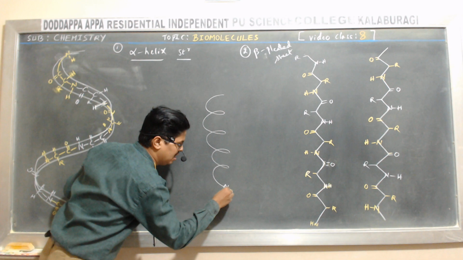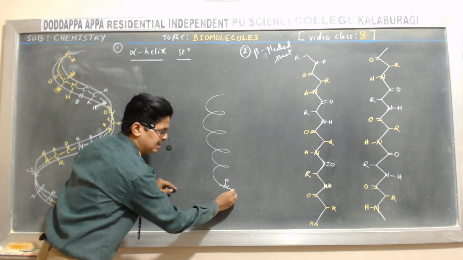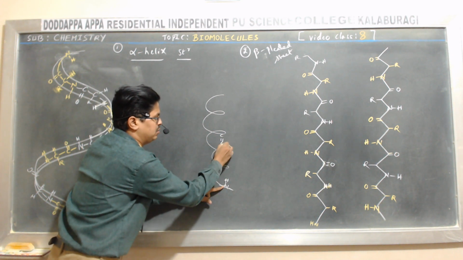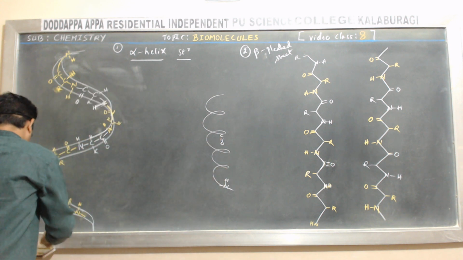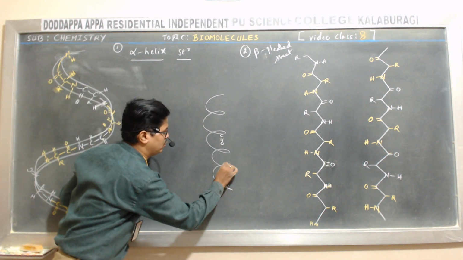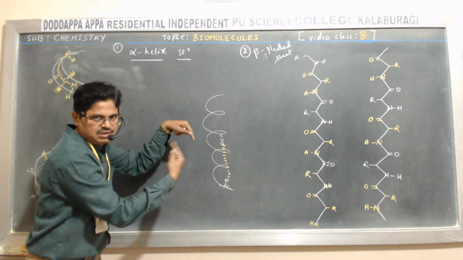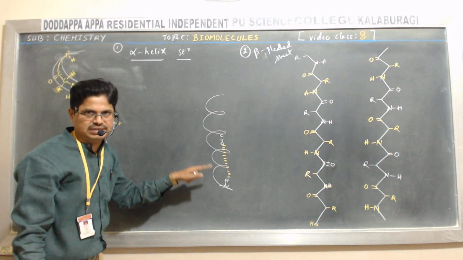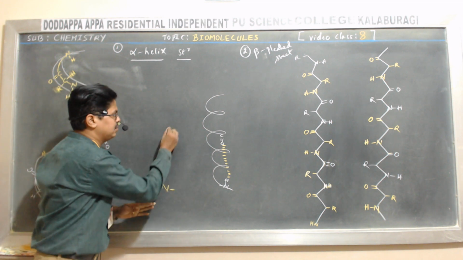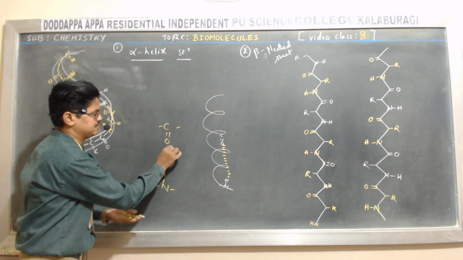Due to the hydrogen bonding between the NH of one amino acid and the carbonyl of another amino acid. Look here, it forms a hydrogen bond like this. Due to this hydrogen bonding, the helical structure is stabilized, and this hydrogen bonding takes place between the NH of one amino acid and the carbonyl of another amino acid.